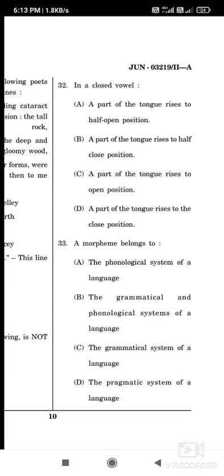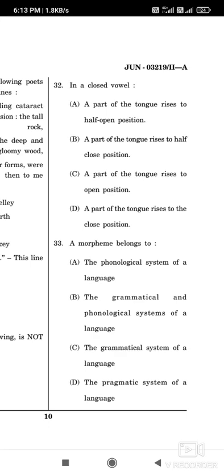Now question number 32: In a closed vowel, what is correct? The correct answer is D, a part of the tongue rises to the closed position. Now question number 33: A morpheme belongs to what? The correct answer is the grammatical system of language.